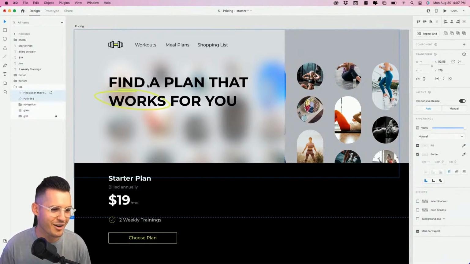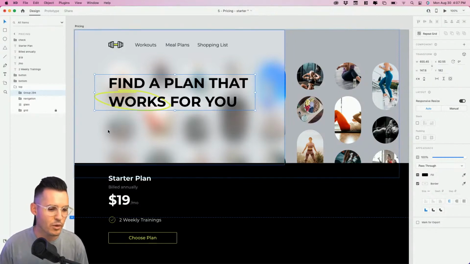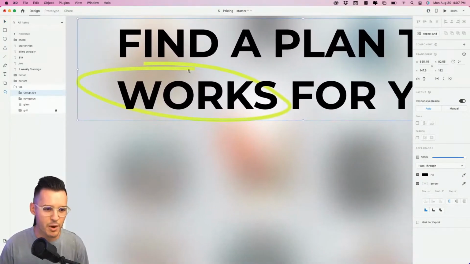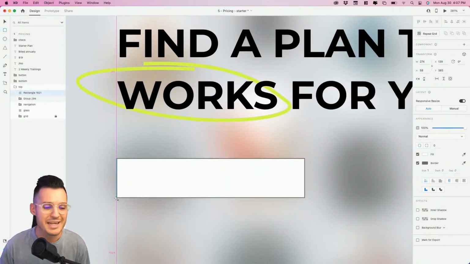All right, so let's bring our headline down a little bit. And this is where I think we probably need to do the toggling. Okay, so I'm gonna build our first component, and that's gonna be a toggle. So I'm gonna hit R for rectangle and just drag this out, line it up there. It's gonna be a nice big chunky toggle button.